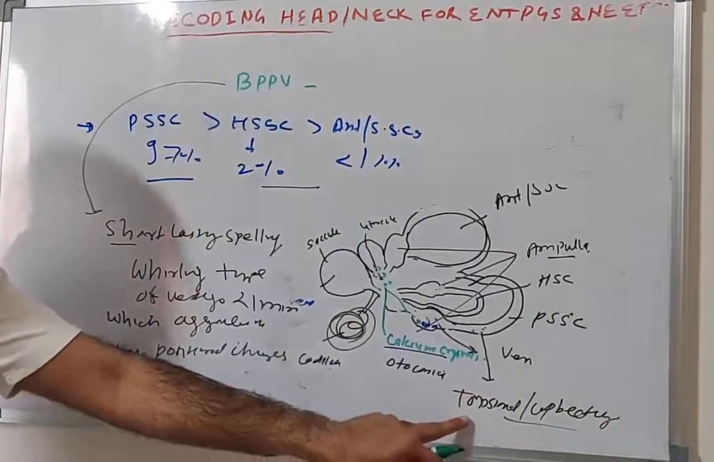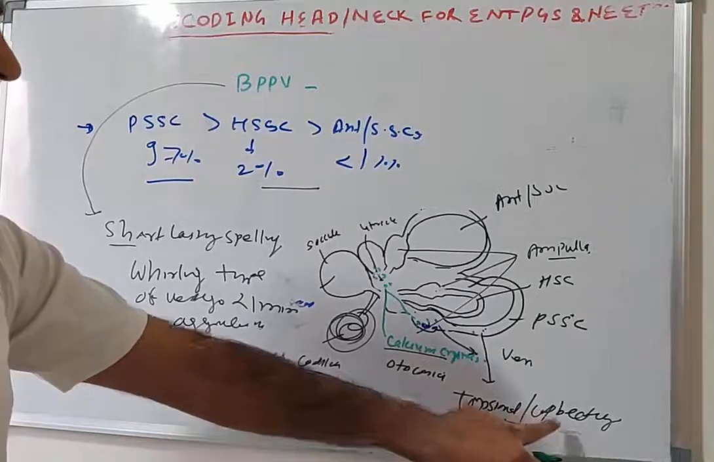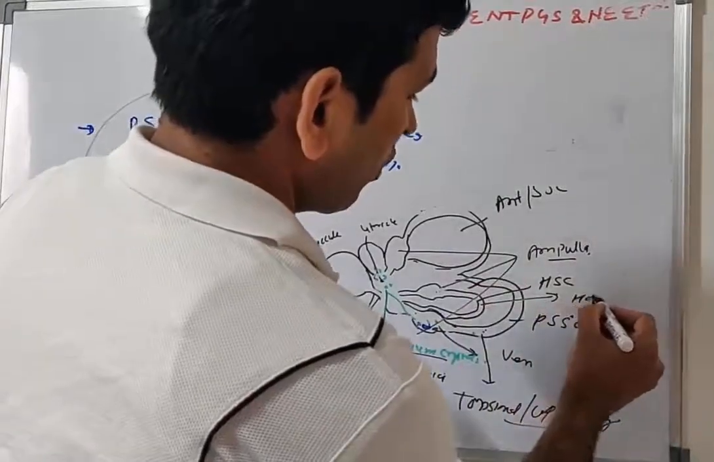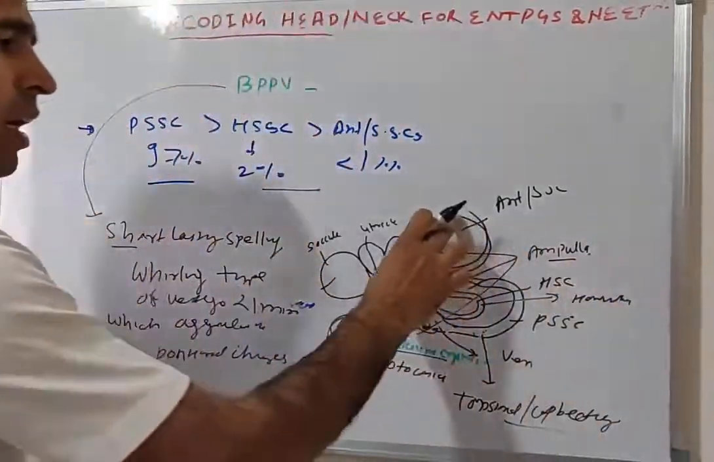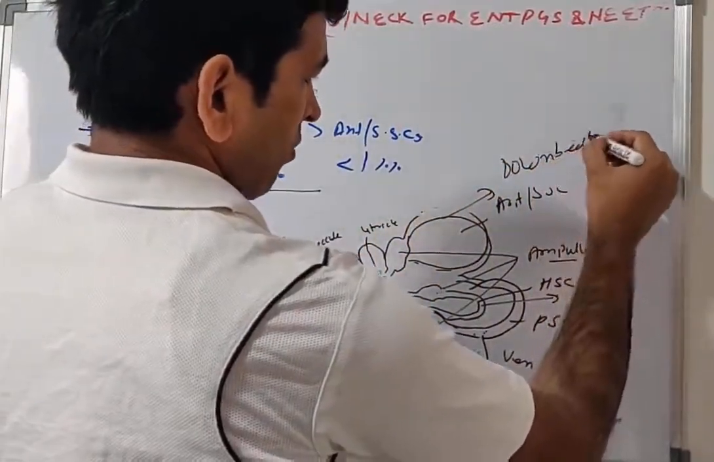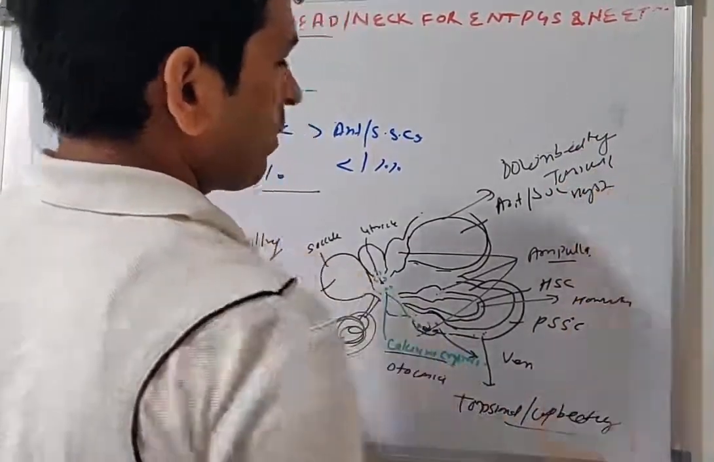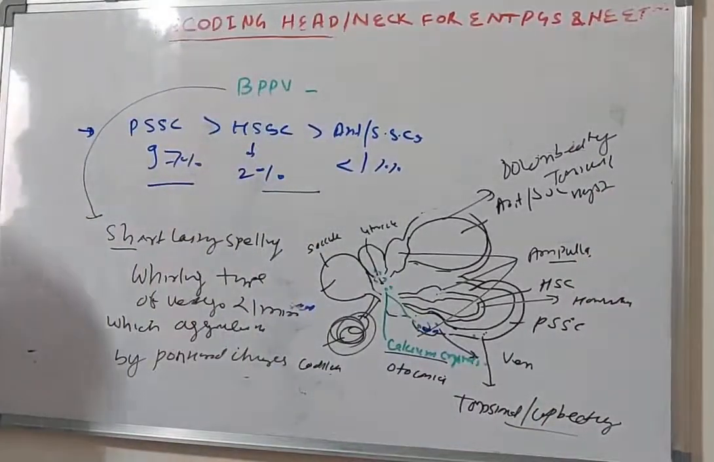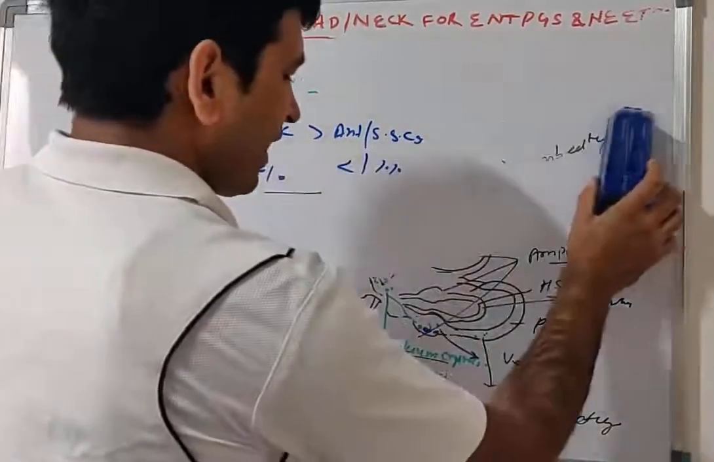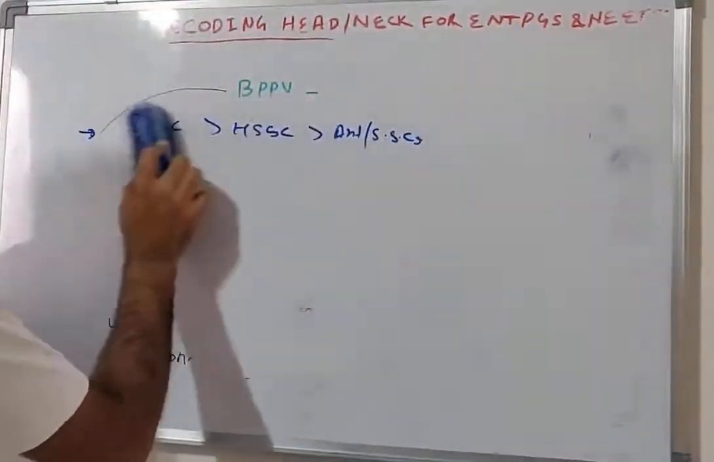Characteristic nystagmus: if you do testing like the Dix-Hallpike positional test, you will find torsional and upbeating nystagmus in the posterior semicircular canal. In the horizontal semicircular canal, there will be horizontal nystagmus, and in the anterior semicircular canal, there will be downbeating torsional nystagmus, which is aggravated by particular positions of the patient, like getting up from the bed, rolling, and bending the neck. These are the classical features of nystagmus in BPPV.